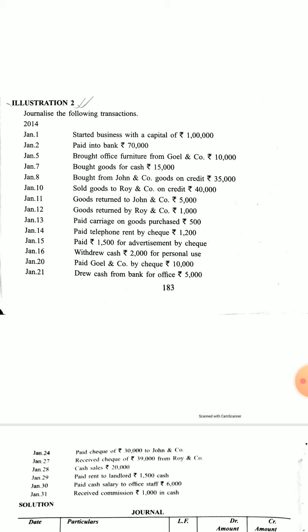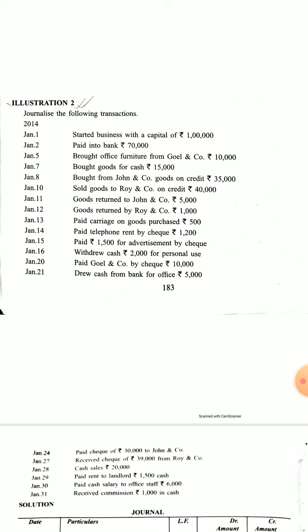So, started business with a capital of 1 lakh. Let's see the entries one by one. Started business with a capital of rupees 1 lakh. In journal entries you have to learn every entry. After learning some entries, when a new entry comes, you will be able to make the journal entries. First, a few entries you have to learn.